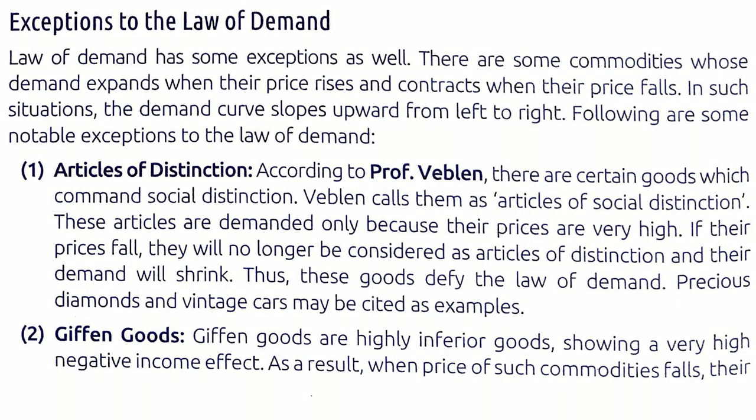For example, if the price of the cheaper one is normally 30 rupees per kg and the expensive one is 80 rupees per kg, when the price of the expensive one rises from 80 to 100, people may shift to the cheaper one which was initially 30 rupees, but now even at 40 rupees people will purchase the cheaper one, because